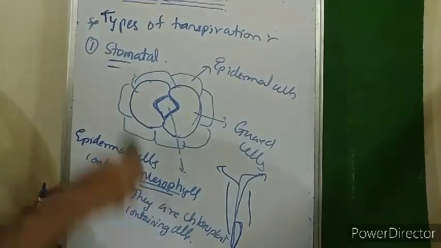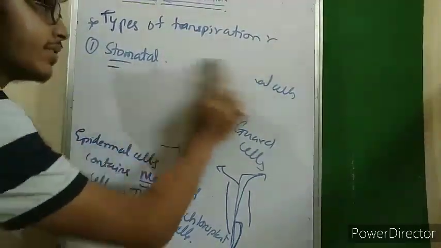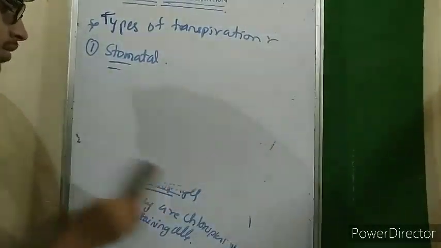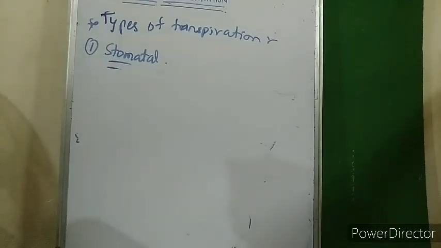There are two types of mesophyll cells present in the leaf, like this.